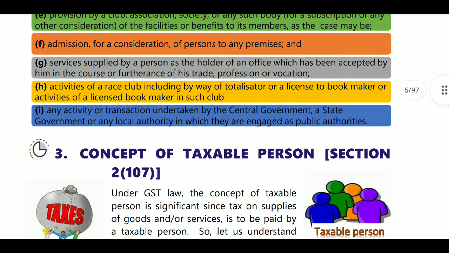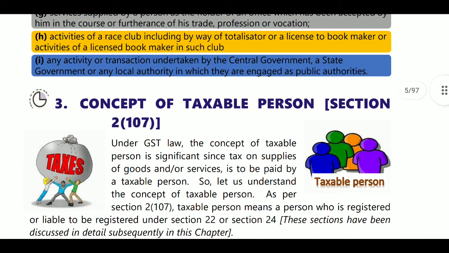Next, activities of a race club, including by way of totalizer or licence to a bookmaker, or activities of a licensed bookmaker in such a club. Next, any activity or transaction undertaken by the Central Government, State Government, or local authorities in which they are engaged as public authorities. This is related to definitions.